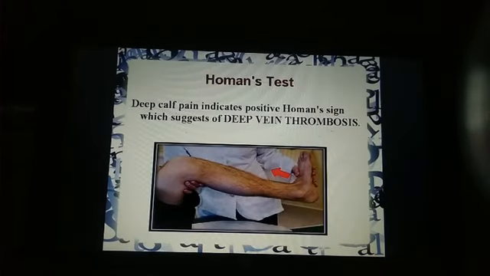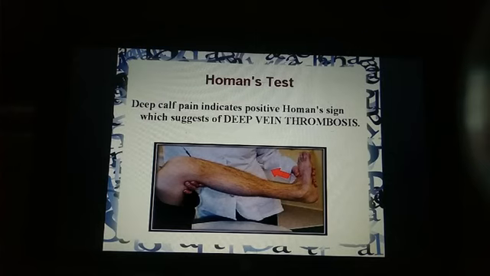Okay. Then next is Homans' test, or you can say Homans' sign. The patient is in supine position, and the examiner supports the thigh with one hand and the foot with the other. As you can see in the figure, one hand below the knee and the other on the foot. Then the patient bends the hip and knee, as shown in the figure, and then the examiner firmly and abruptly dorsiflexes the ankle. Deep calf pain indicates a positive Homans' test or positive Homans' sign, which indicates deep vein thrombosis, right? So this is Homans' test.